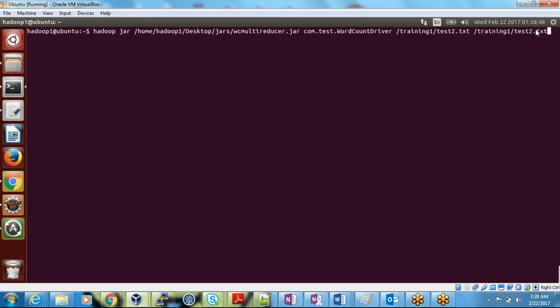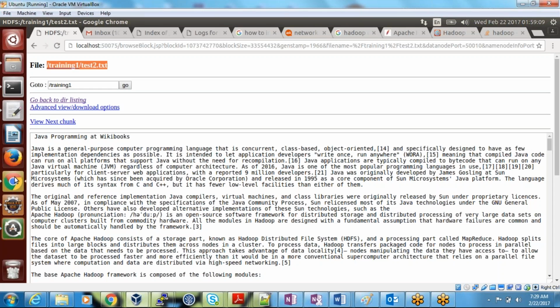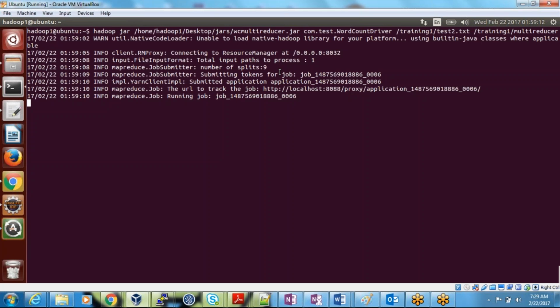And I'll give the output also the same, but I'll change the location. Training multi reduce. Okay, press enter. It will take quite a long time because it is a little bigger file, not a very big file. And if you see here, how many splits? 9 splits. Parallel process. To make you understand, this is one example. 9 mappers are going to launch.